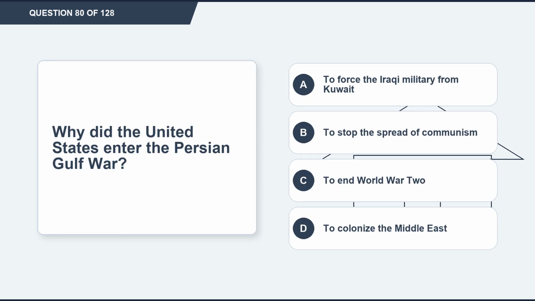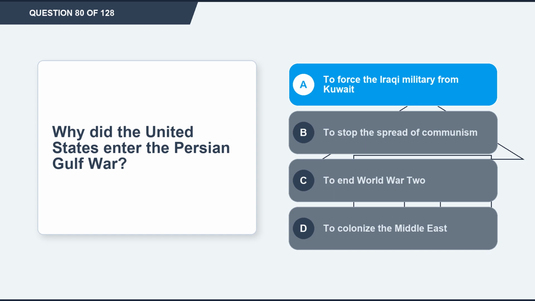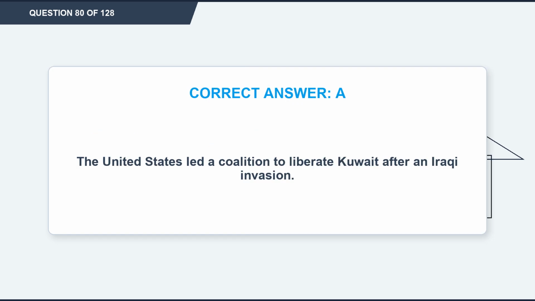Question 80. Why did the United States enter the Persian Gulf War? Option A, to force the Iraqi military from Kuwait. Option B, to stop the spread of communism. Option C, to end World War II. Option D, to colonize the Middle East. The correct answer is option A, to force the Iraqi military from Kuwait. Explanation. The United States led a coalition to liberate Kuwait after an Iraqi invasion.